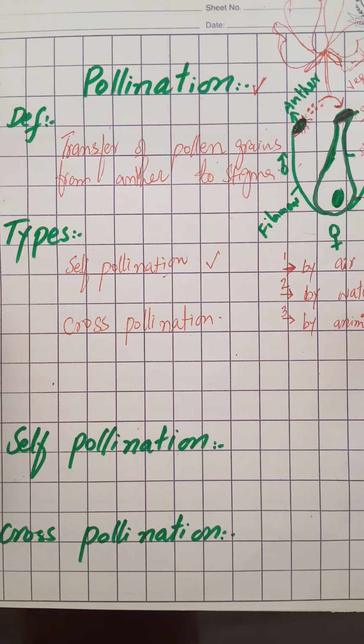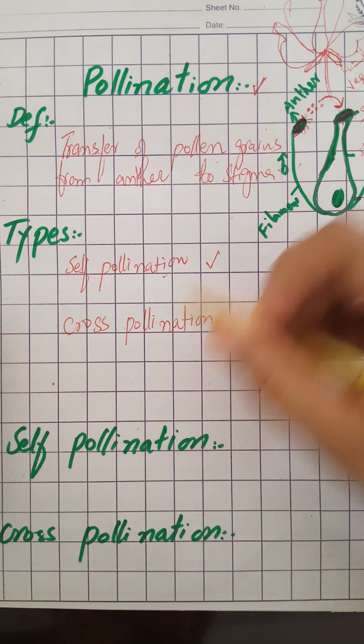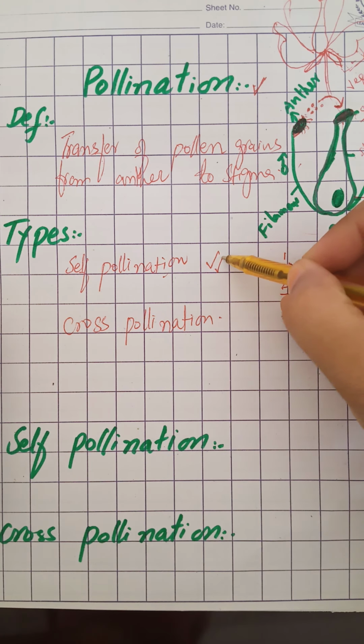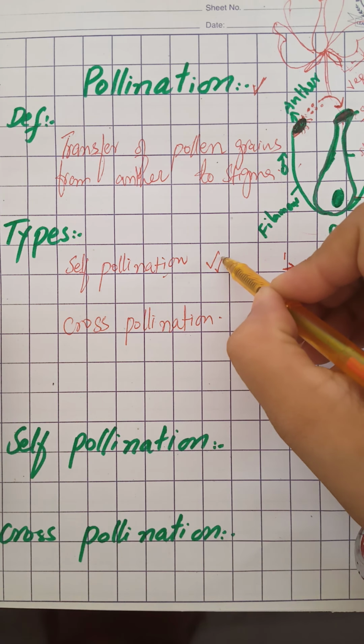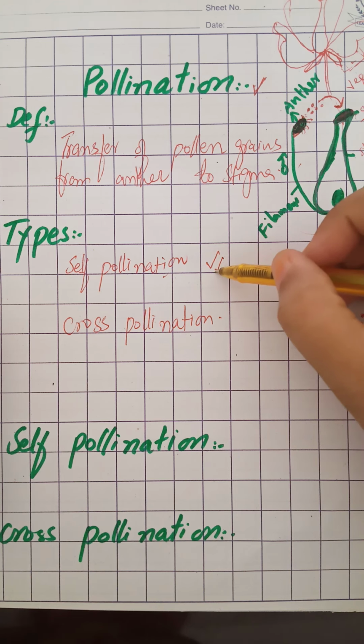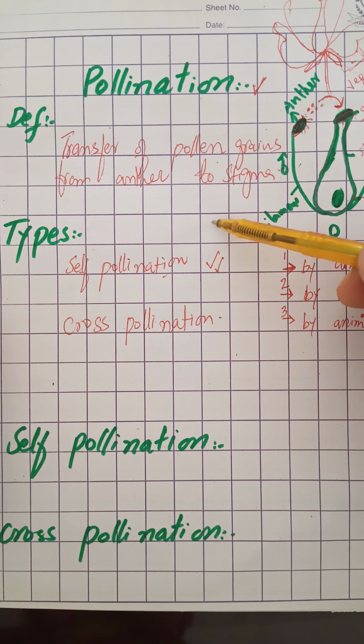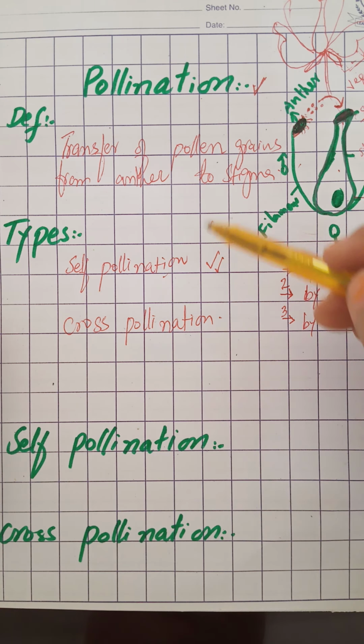Self pollination is the transfer of pollen grains from the anther of one flower to the stigma of the same flower or to another flower which is present on the same plant. Pollination within the same plant is called self pollination. That is known as self pollination.